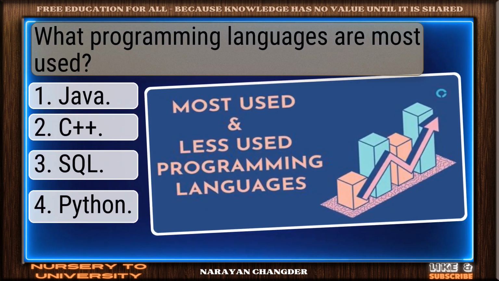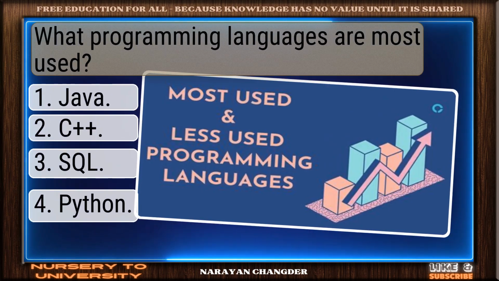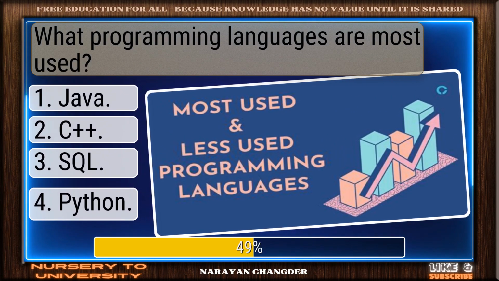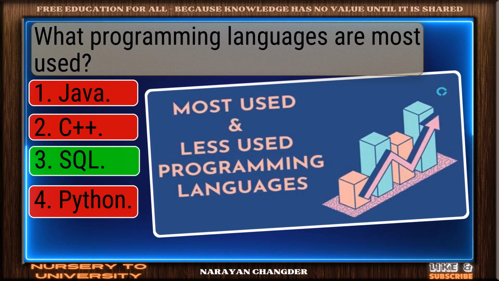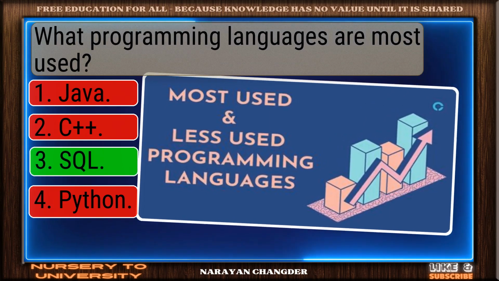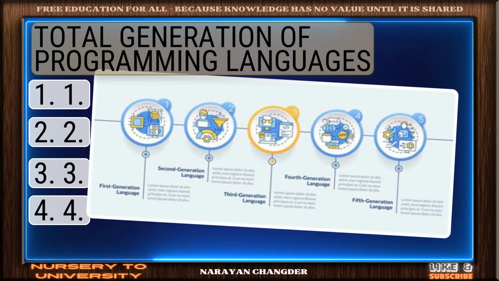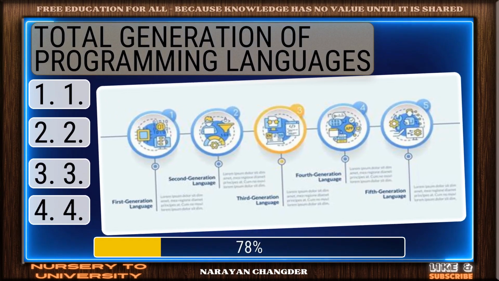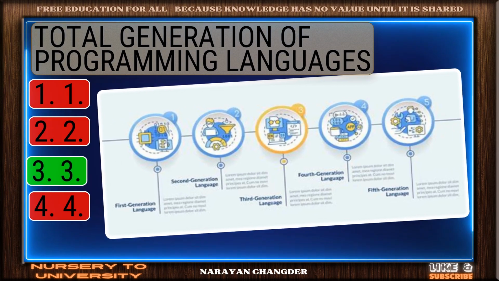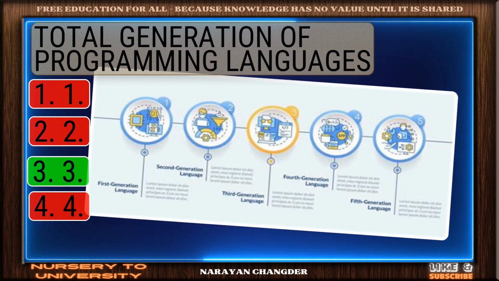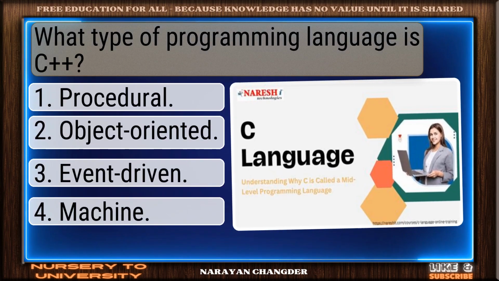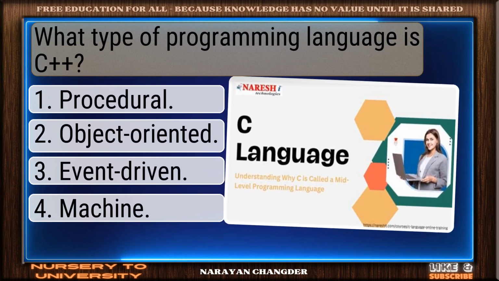Question number 37. What programming languages are most used? Correct. SQL is the right answer. Question number 38. Total generation of programming languages. Solid response. 3 is a valid choice. Question number 39. What type of programming language is C++?